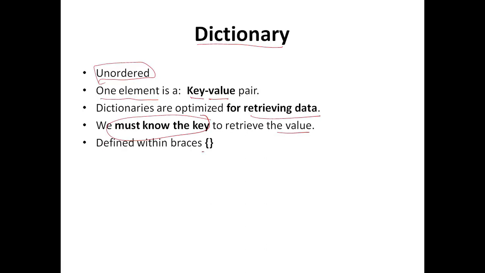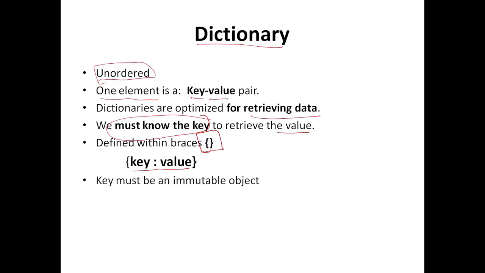These are defined again. A dictionary is defined within the braces, and this is one single element of the dictionary. The key must be an immutable object.